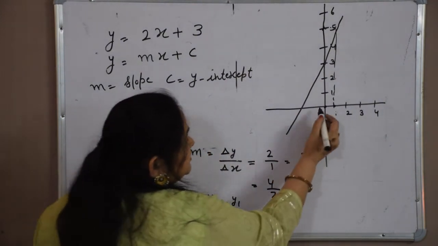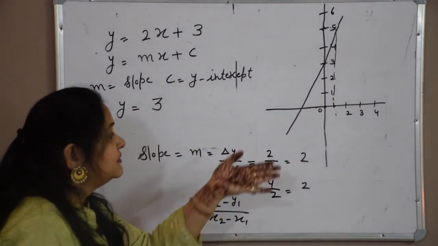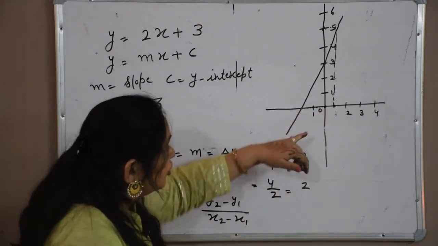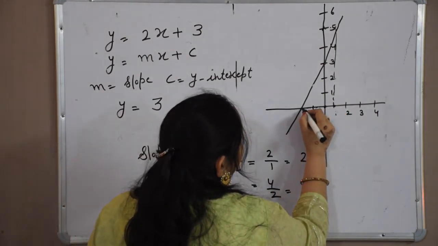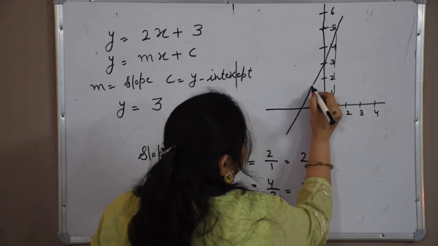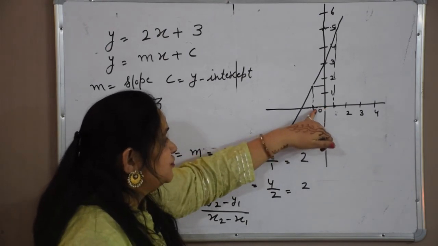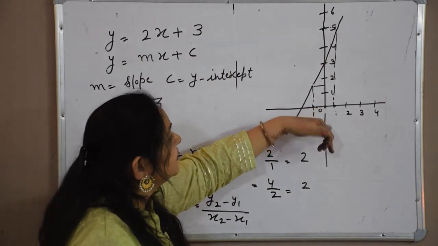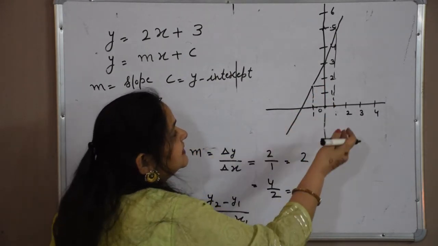So this is the rate of change of x when x moves from here to here. This depends on you, how much distance you are taking. If you are taking distance 1 or 2, accordingly you have to take the perpendicular distance from y. Rate of change of x means how much x changes from here to here, and whatever it moves, accordingly you have to find the rate of change of y, and that is called the slope of the line.